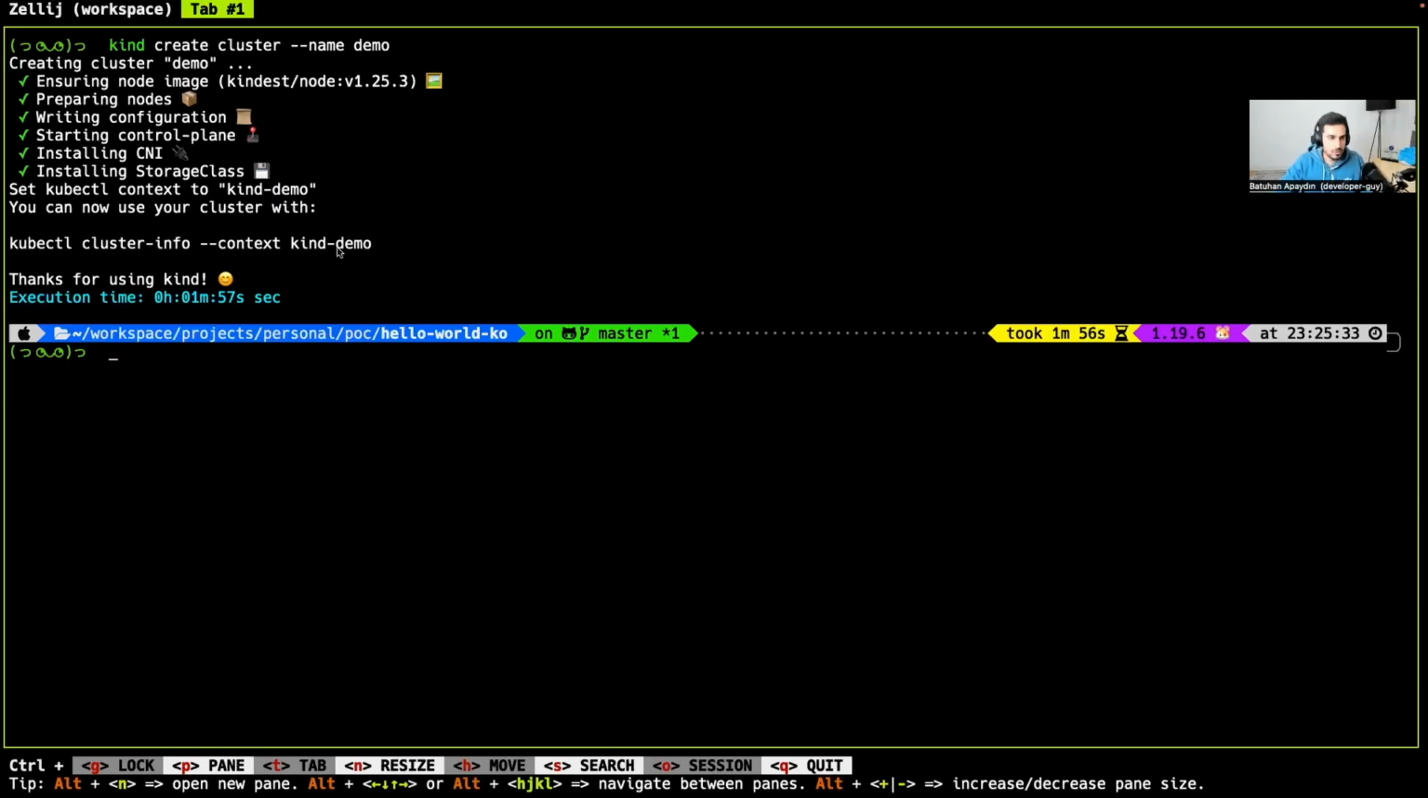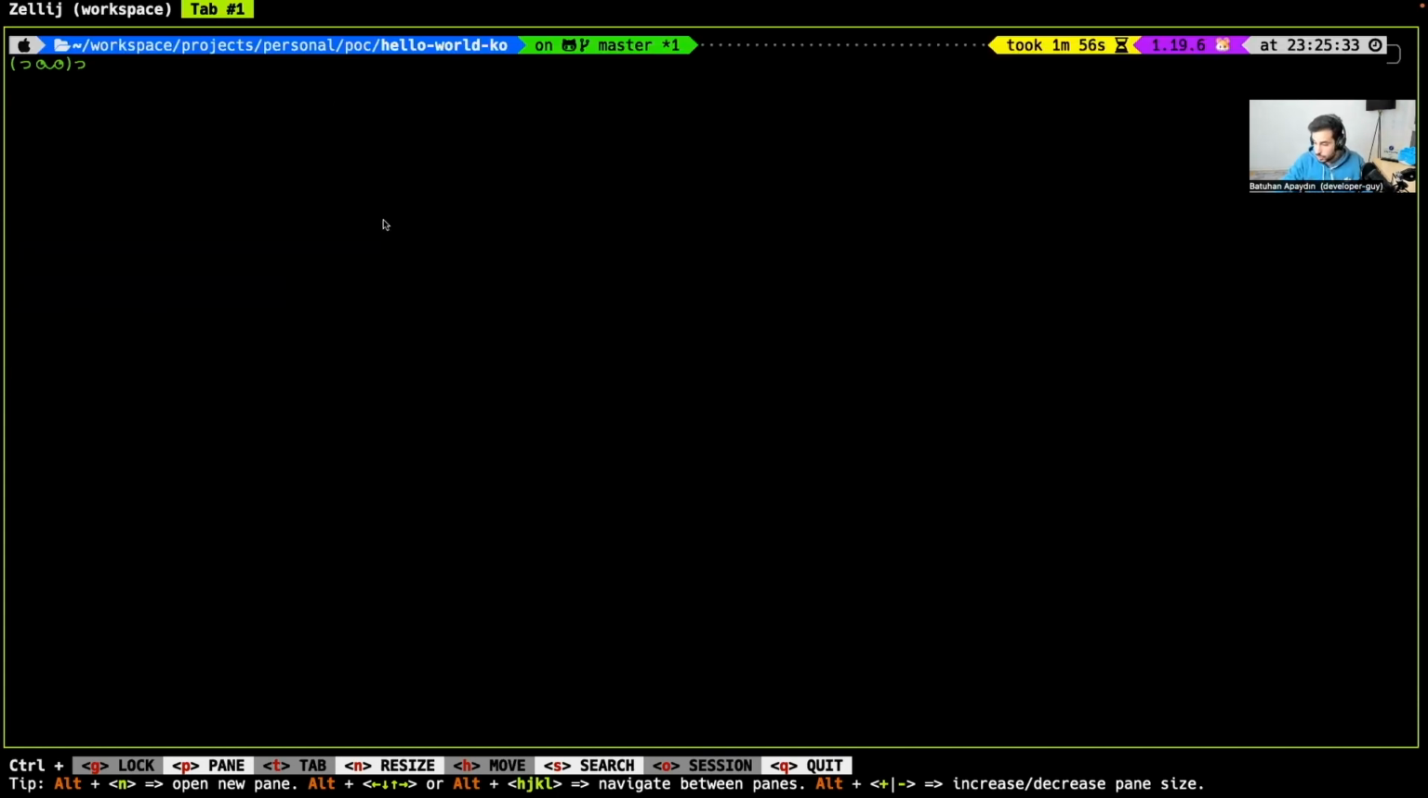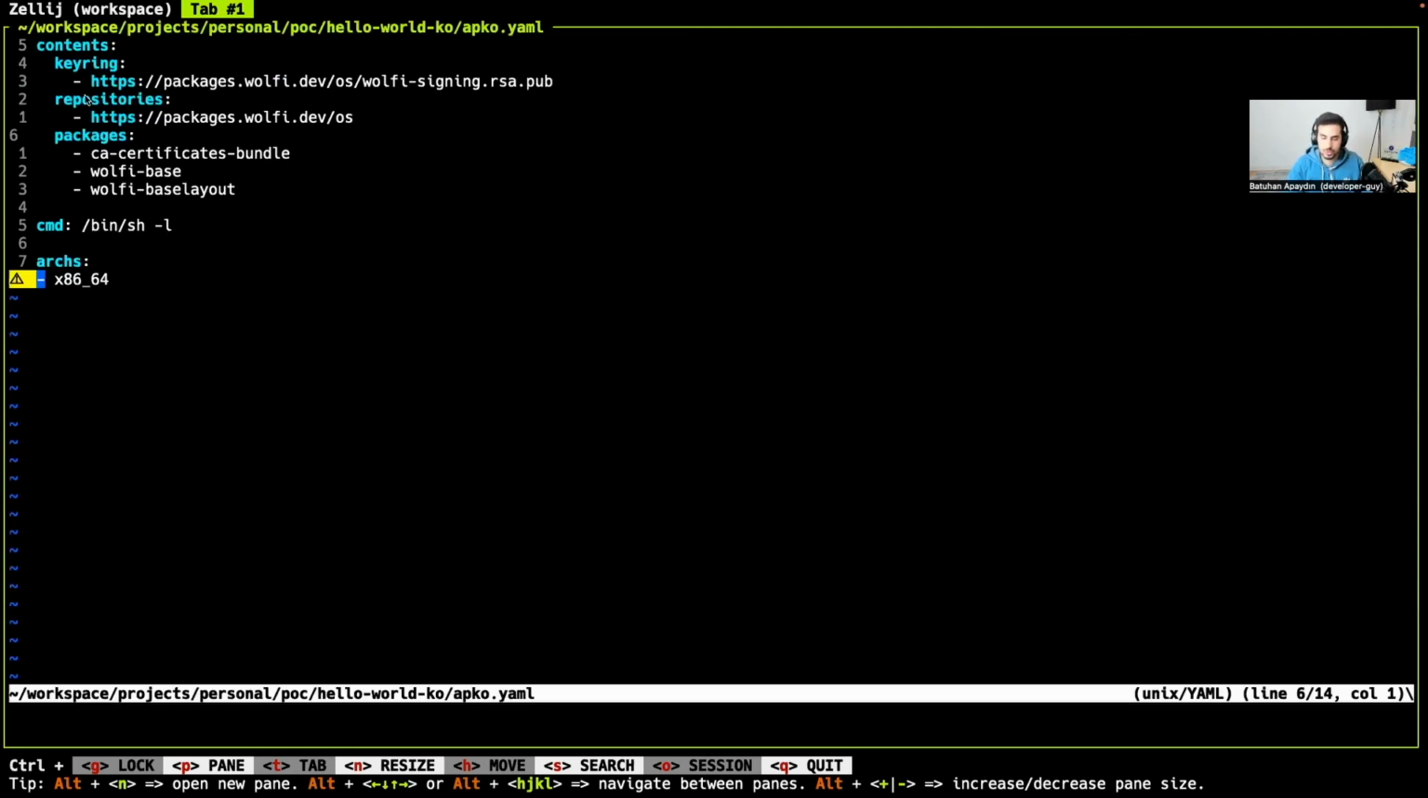Okay, now let's continue with the demo. First of all, we need to create a Kubernetes cluster, and this is where kind comes in handy. The next thing that we are going to do is that we need a secure base image, right? In order to do that, we are going to use the apko tool.